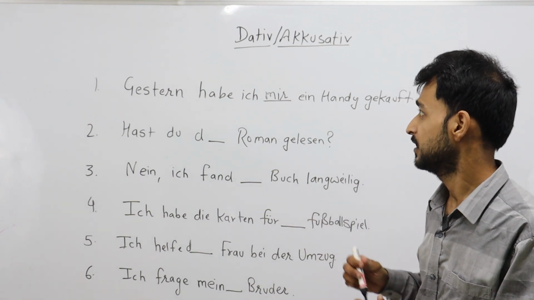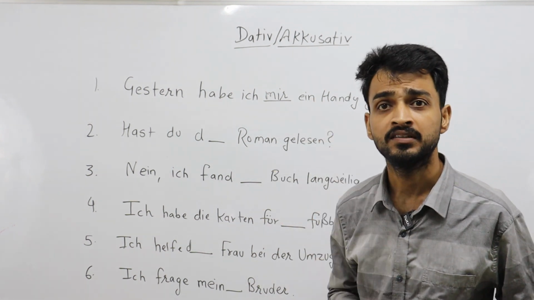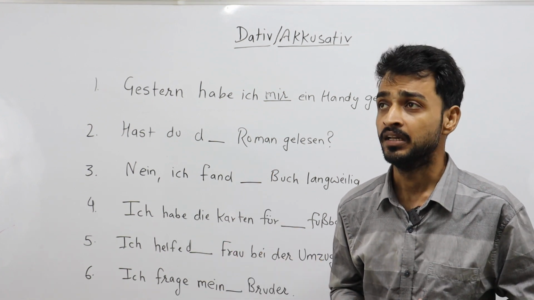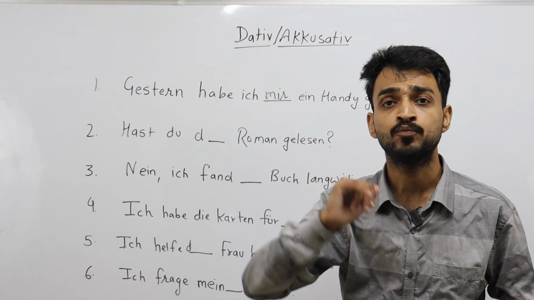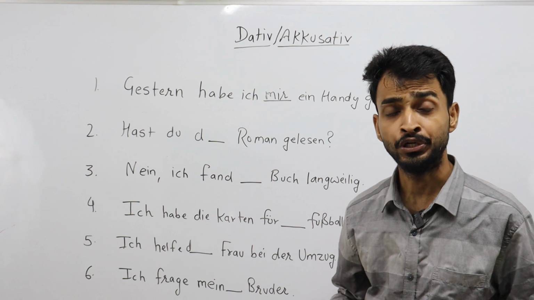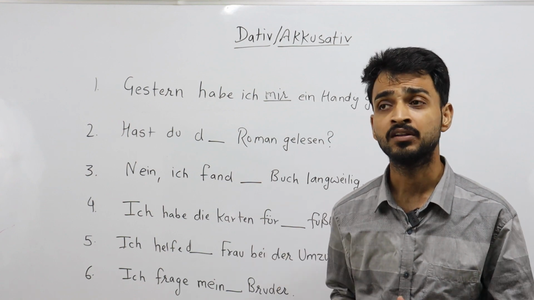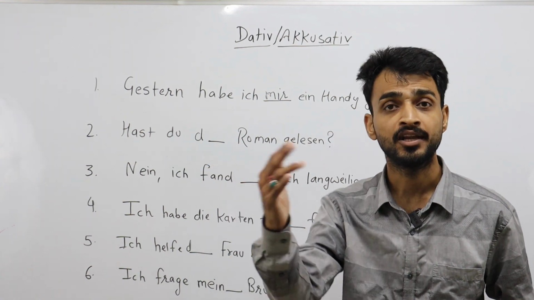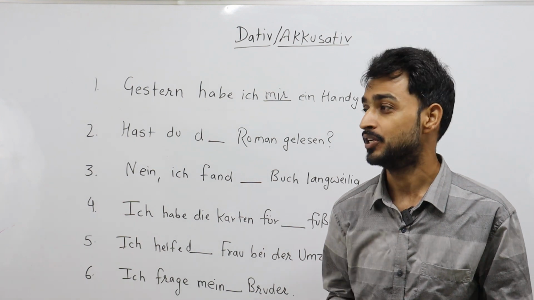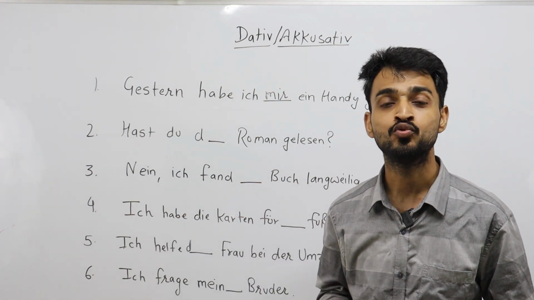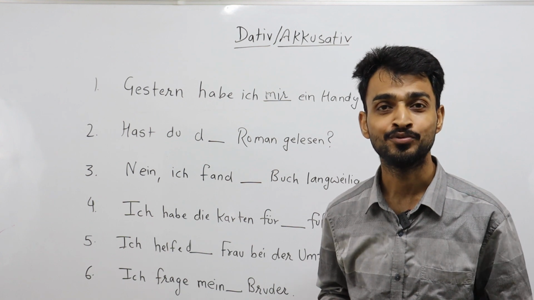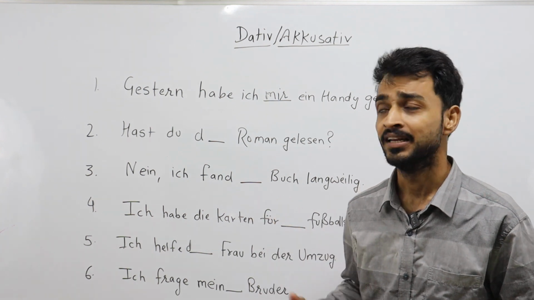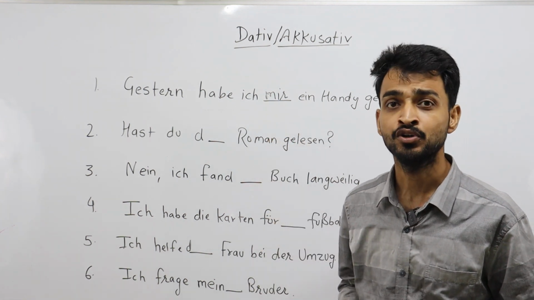So this sentence is dative because kaufen is a dative verb that takes an indirect object and accusative direct object. Like I say, ich kaufe dir ein Buch. I buy a book for you. We don't use for here because it is an indirect object. So we say directly dative person. For whom are you buying? Ich kaufe dir ein Buch. Ich kaufe mir ein Buch. Ich kaufe meinem Vater ein Buch. Ich kaufe meiner Mutter ein Buch. This is called indirect object. I will give you some other verbs that take an indirect object like kaufen. Move on to the next sentence.